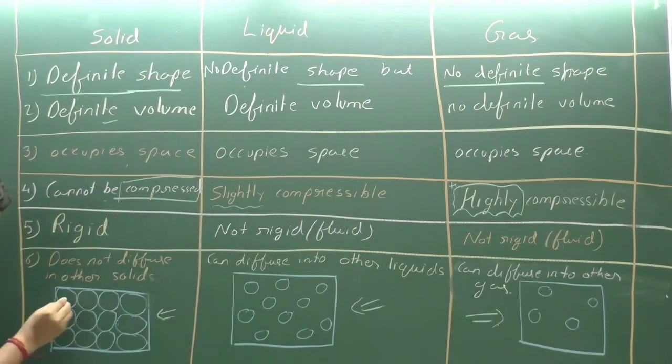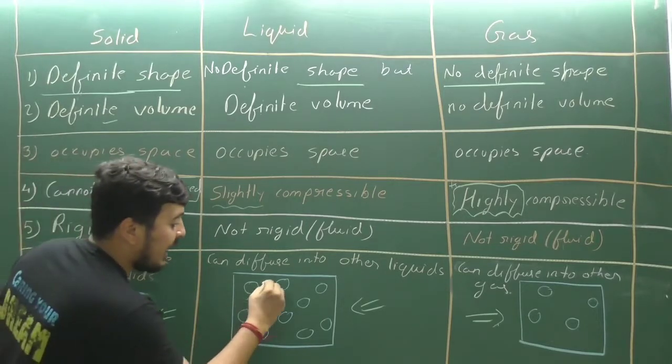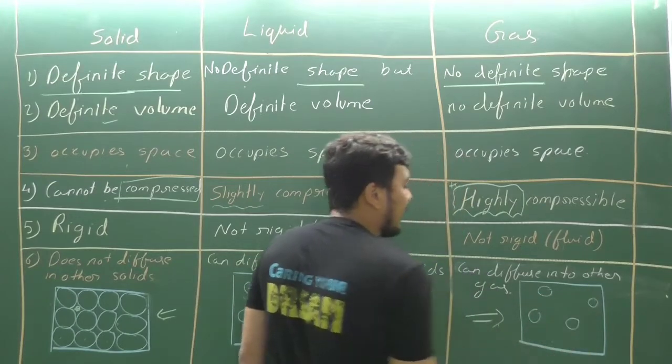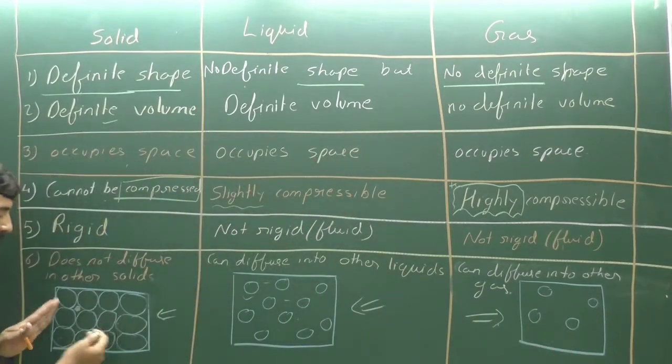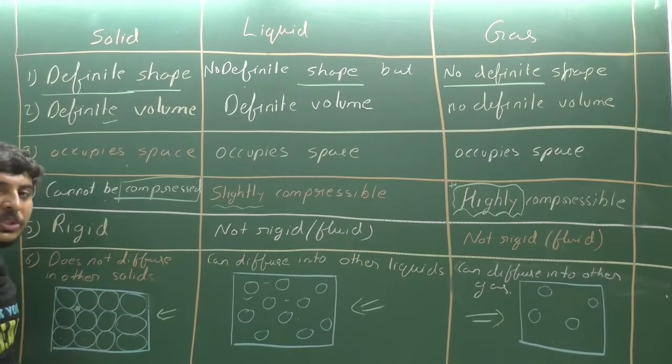See here. In the solid, the particles are closely packed. It means they are near to each other. So there is space between them, but very little space. In the gas, they have a very high amount of space, extremely large spaces between the particles. If there is no space, they cannot be compressed. If I apply pressure in any direction, they won't get closer to each other. Why? Because they are already close to each other.